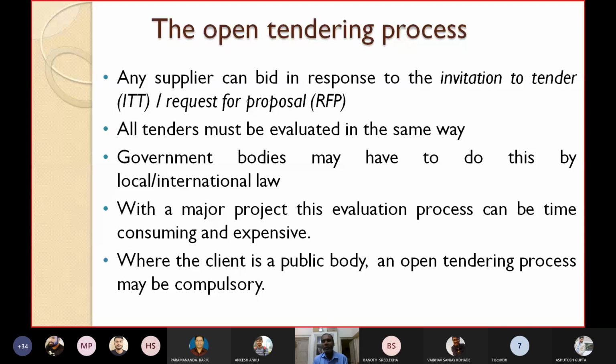Where the client is a public body, an open tendering process may be compulsory. So when the client is a public body, then an open tendering process may be compulsory. Like in our institute, it's a public organization. So in those cases, normally we go for the open tendering process.